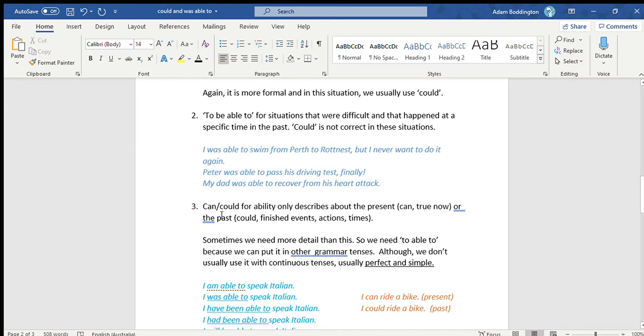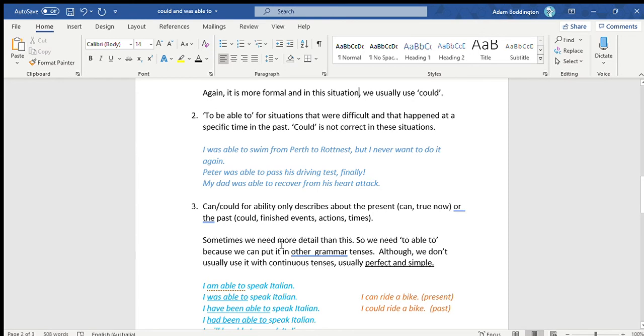"Can" or "could" for ability only describes the present, so we can use "can", or the past. Okay, so we can't use "can" or "could" for the future. We can't use "can" or "could" to describe something that started in the past and continues now. We can't use "can" or "could" to describe something that happened before something else in the past. All right, "can" and "could" is only present or past.